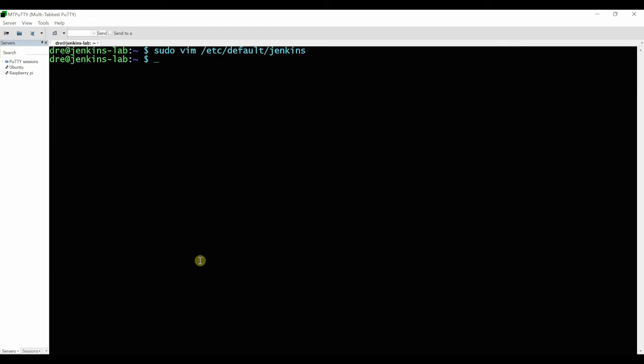Because we've amended both nginx and Jenkins configuration, we need to restart both services. So sudo systemctl restart nginx and Jenkins.